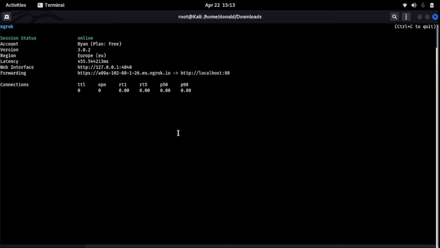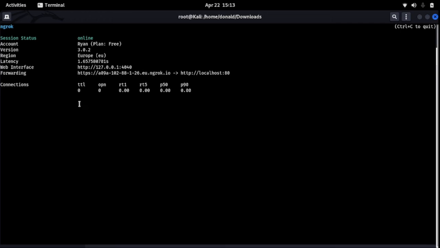Now you can use it for a phishing attack. That's when we go to the SET toolkit. You can use it for a whole lot of things. Port forwarding, you know, it can be used to share files outside your local area network. So it's a very good tool and it's very efficient to use.